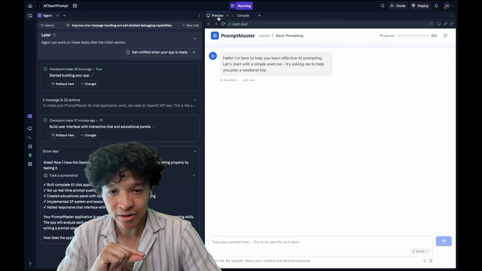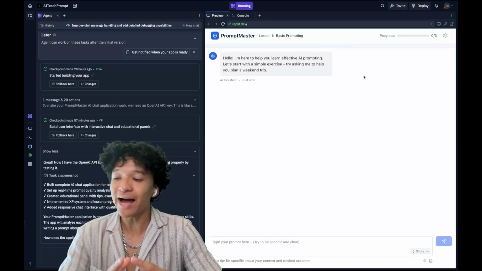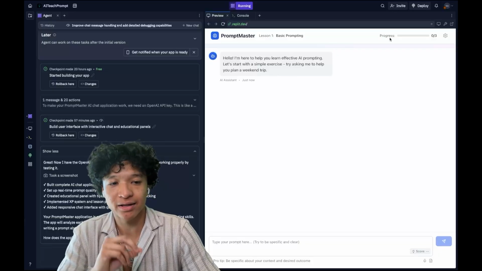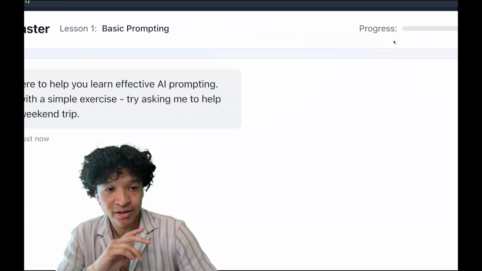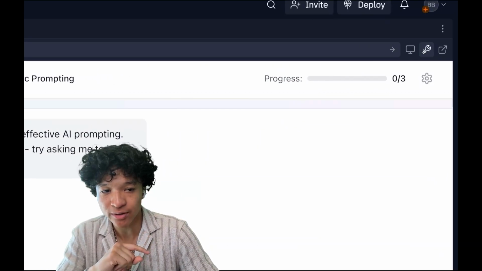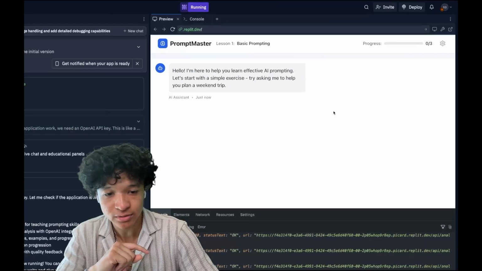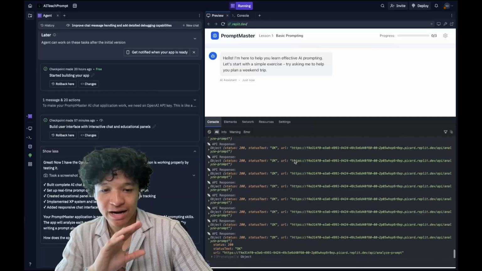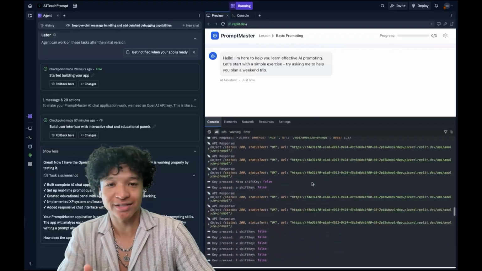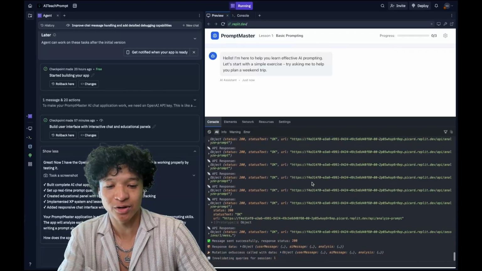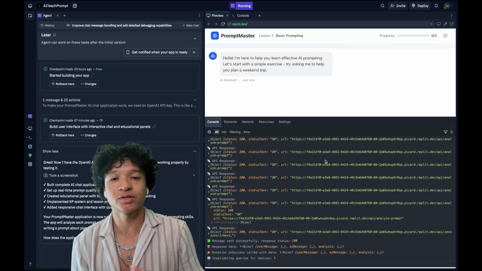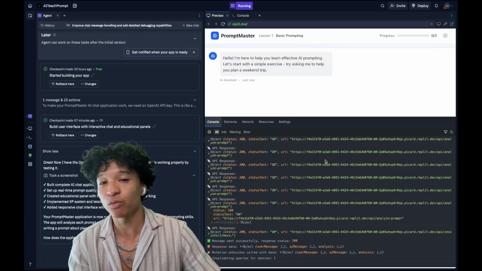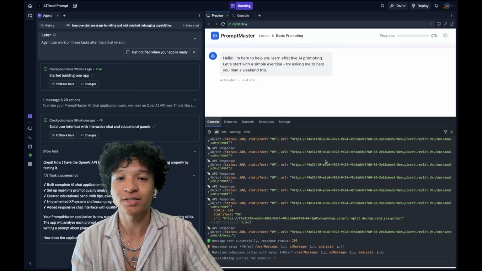Now, the second thing is you have client logs. So the client is how users interact with the backend server. In terms of Replit, there's this wrench on the top right that you could click called Dev Tools. And when you click on it, it brings up the client console down here. And it has more text and more logs where you don't understand what's going on. All you have to know is that logs are a way of the code telling the developer exactly what's going on so we could fix potential issues.